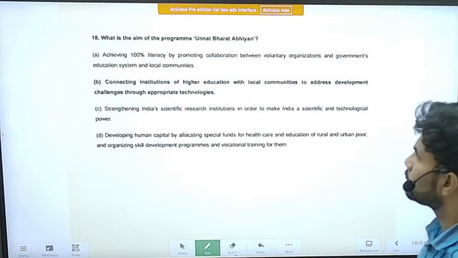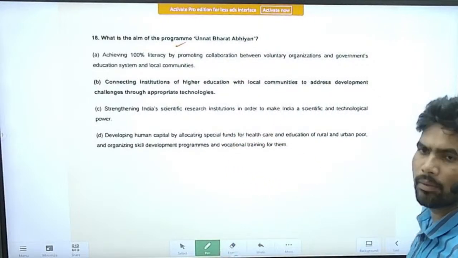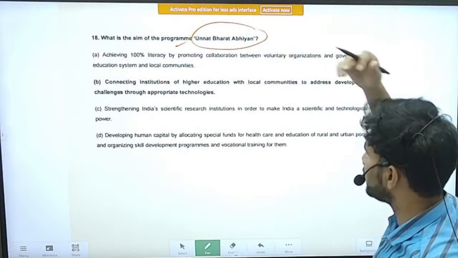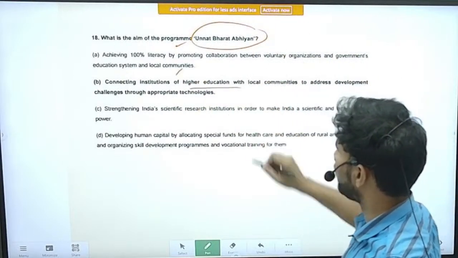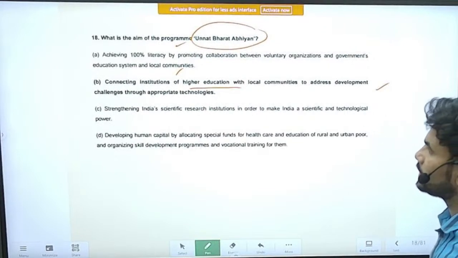Again one scheme. What is the aim of the program Unnat Bharat Abhiyan? This scheme was somewhat relevant at that time. The scheme is about connecting institutions of higher education with local communities to address development challenges through appropriate technologies.